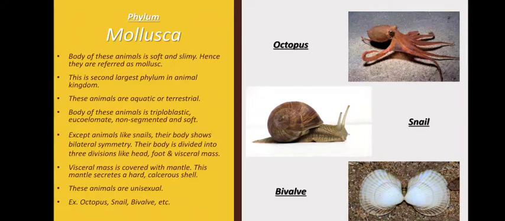They have a head, then there is the foot, and the in-between part is called the visceral mass. That mass is covered with a mantle. Now this mantle secretes a calcareous shell which protects the animal because their body is very soft. These animals are unisexual. For example, octopus, snail, bivalve, etc.